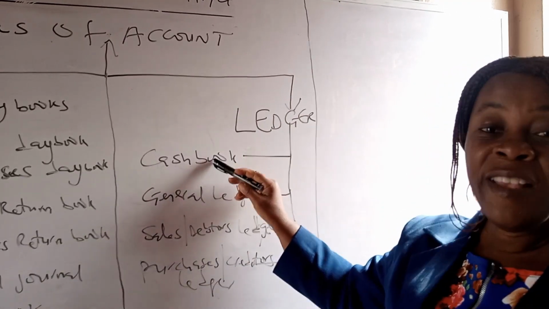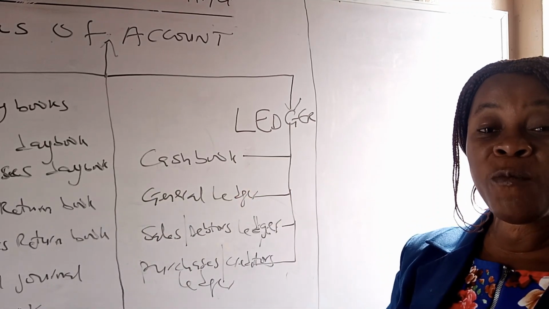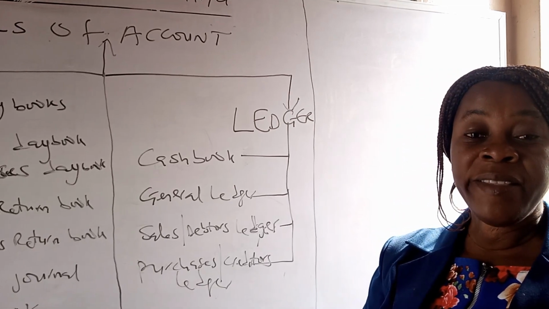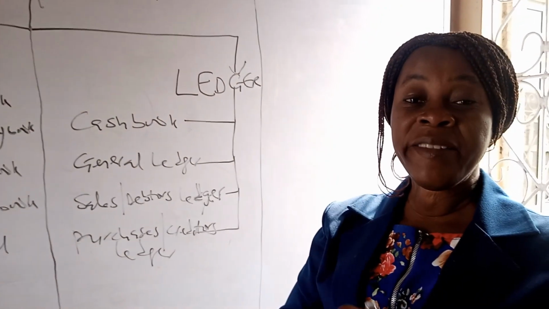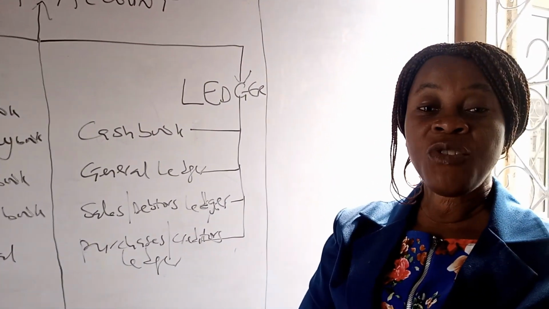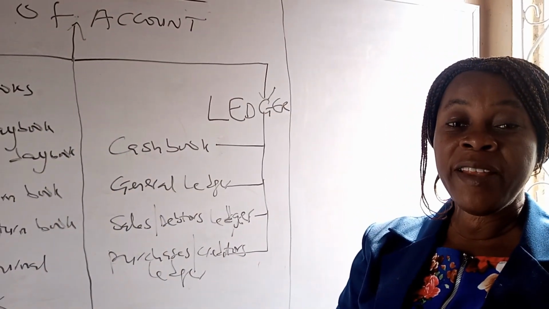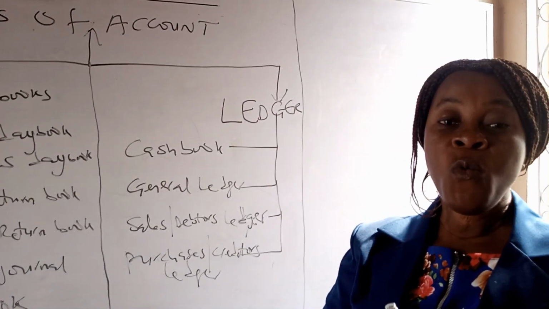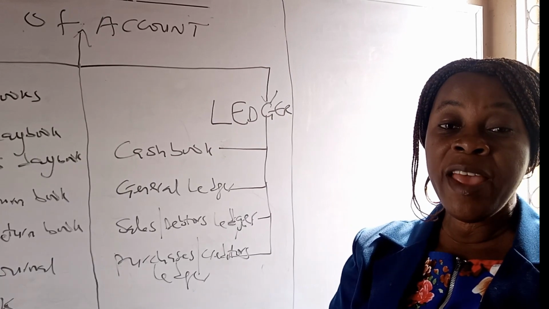Cash book is both a subsidiary book of accounts and performs the function of a ledger, because it is the first book of accounts where transactions made on cash basis are recorded, and it is equally the last book of accounts where transactions involving cash are recorded.